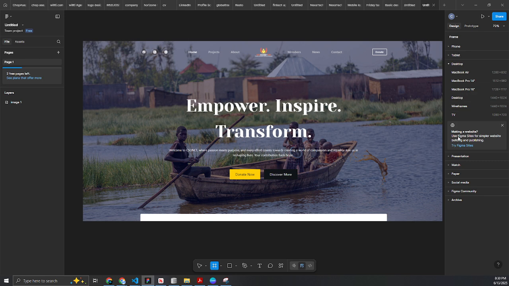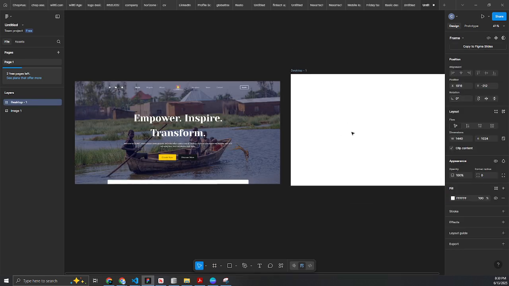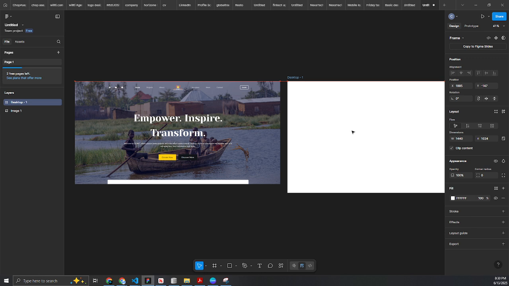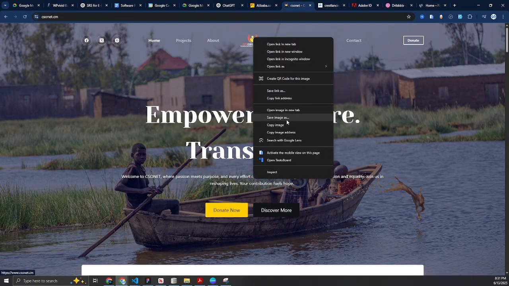So you click on this and you go to desktop, choose desktop. You will see here our desktop frame has been created on this other section. So we are going to be copying this design on this section. Now I'm going to go back to where we are actually coming from so that I can download the assets of the website that we are going to be using. The first thing is the logo, so I'll just right click and click on save.